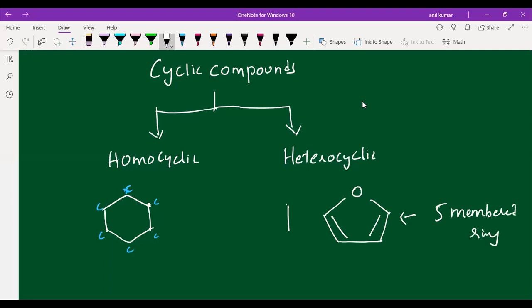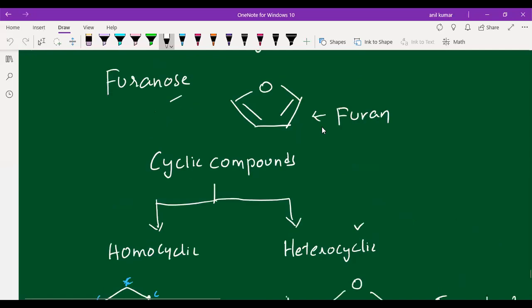In this 5-member ring, 4 atoms are same. Which atoms, students? 4 are carbon atoms. One is which atom, students? Oxygen atom. If one atom is different and the remaining are all same, that comes under heterocyclic. Understood, students? I hope you understood the difference between homocyclic and heterocyclic. Homocyclic means all the ring atoms are the same element. If one ring atom is different, that we are calling heterocyclic.